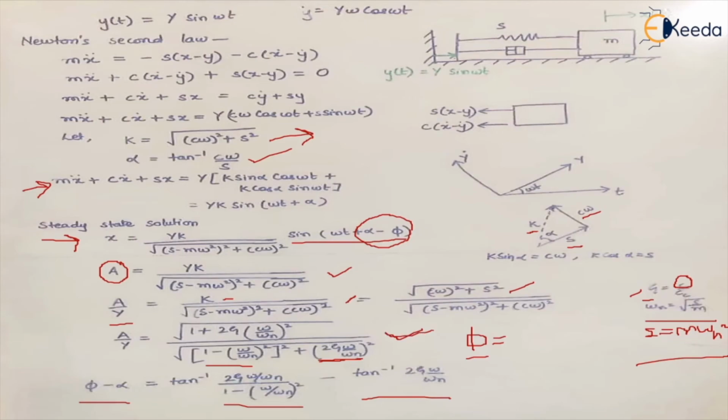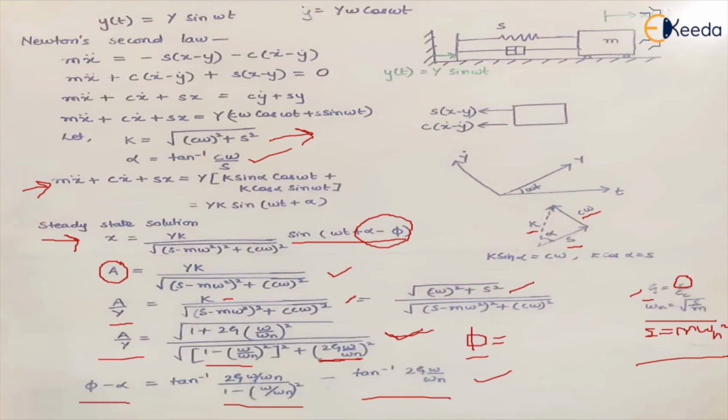So if we look at this equation, which is A upon Y, and look at the ratio A upon Y, we'll see that when the frequency of the system, that means omega, is very small compared to the natural frequency, this factor A upon Y will become 1. That means the complete system will start vibrating like a rigid body.